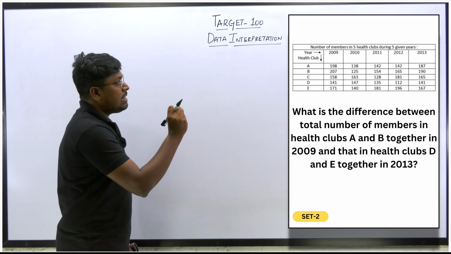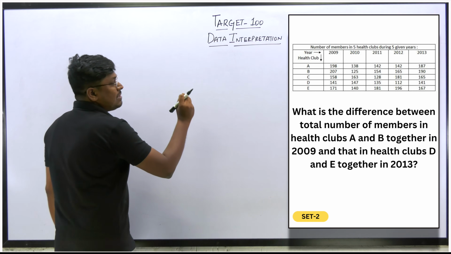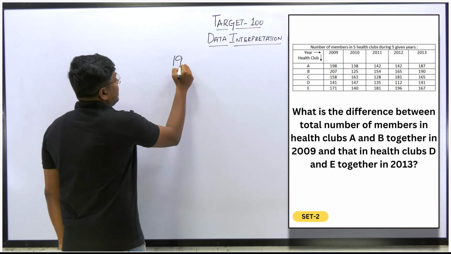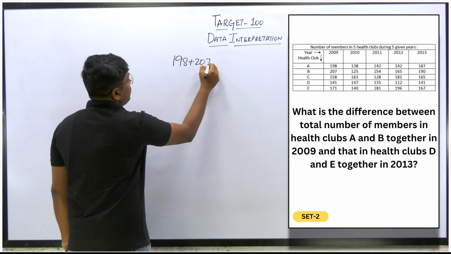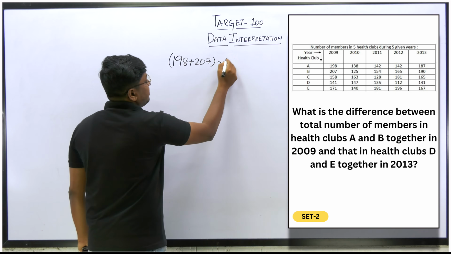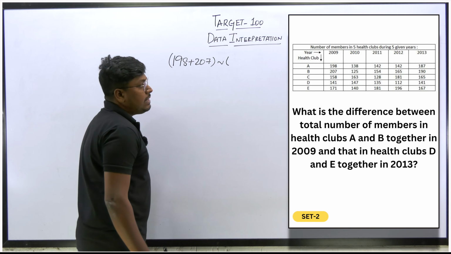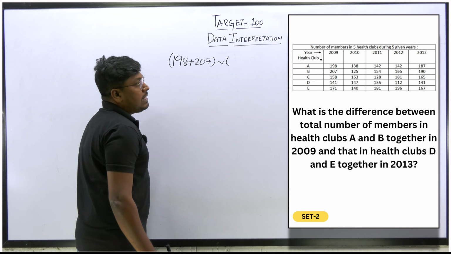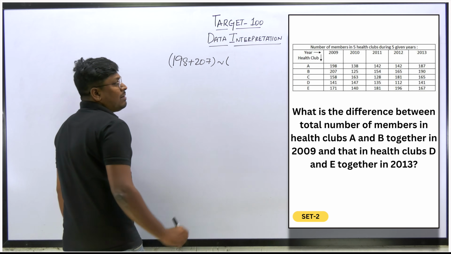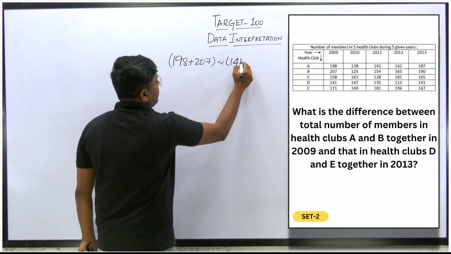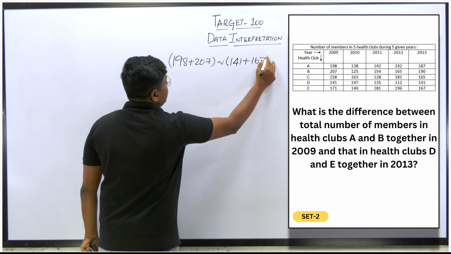A will be 198, B will be 207. So 198 plus 207 is the first part. The second part will be D and E in 2013, 141 plus 167.